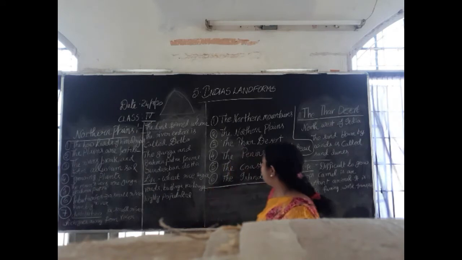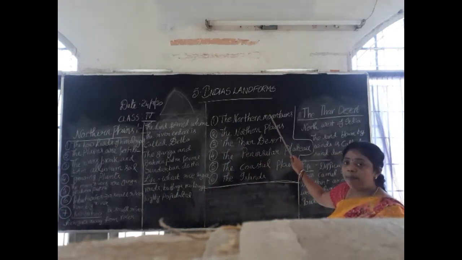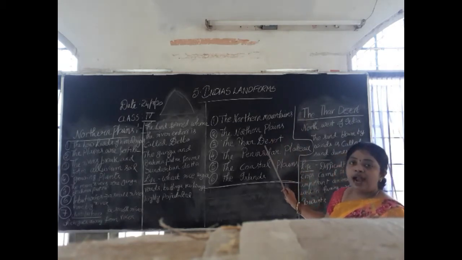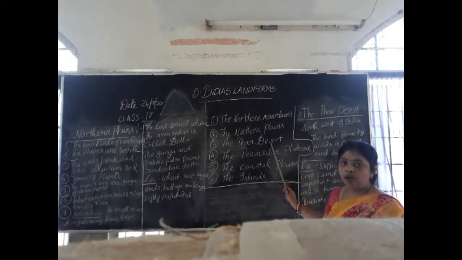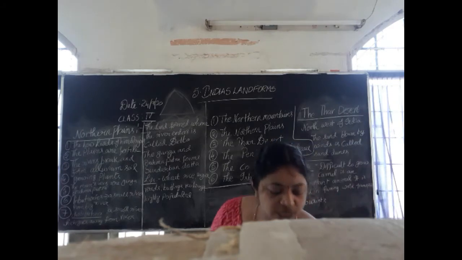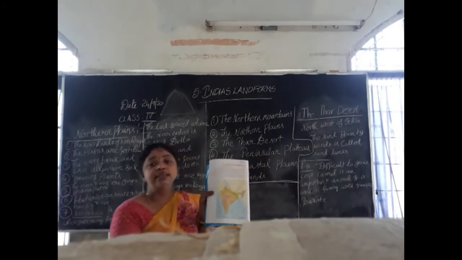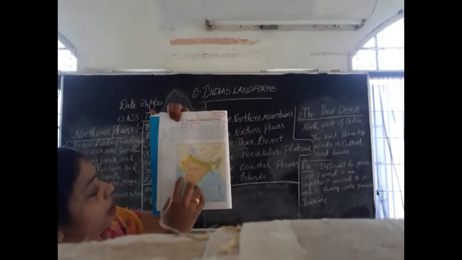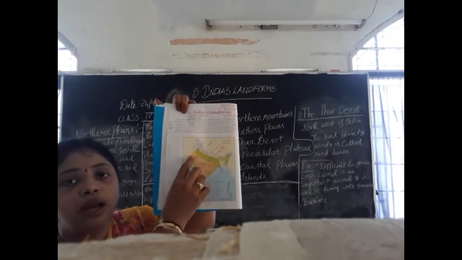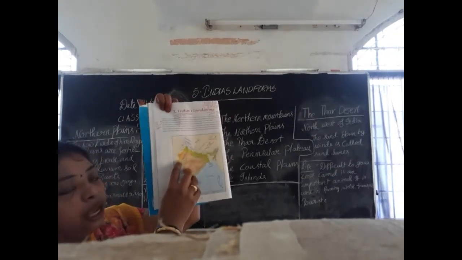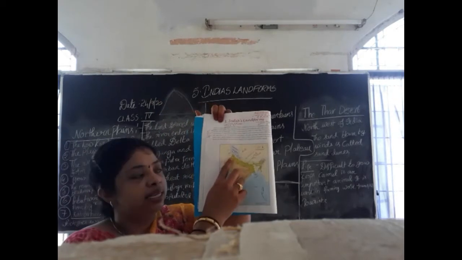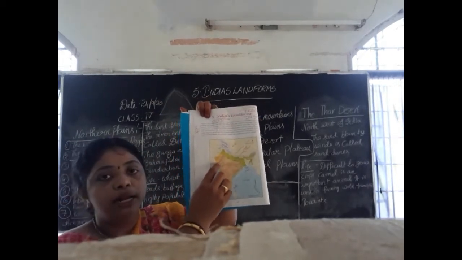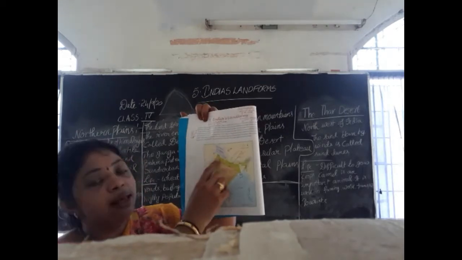Okay, the next topic we are going to learn: the northern mountains are completed, the northern plains are completed. Now we are learning about the third landform, the Thar Desert. Look at your map, children. Where is the Thar Desert located? Can you see here? The yellow color region is called the Thar Desert.